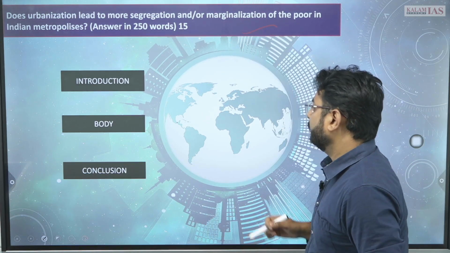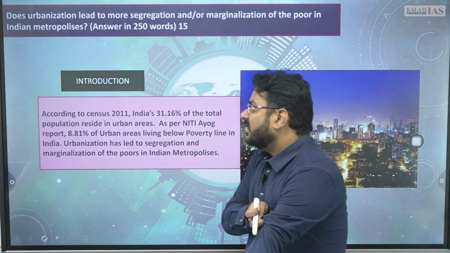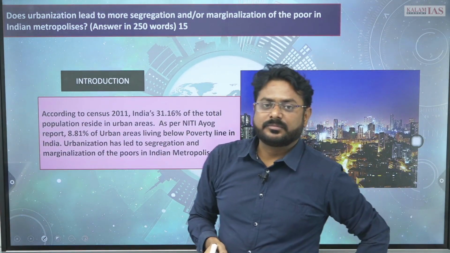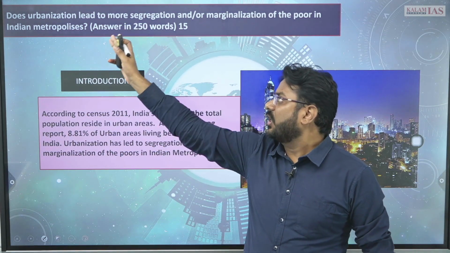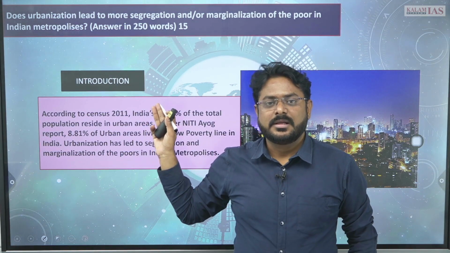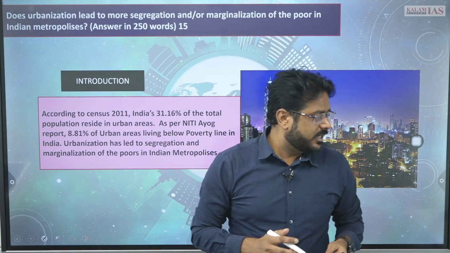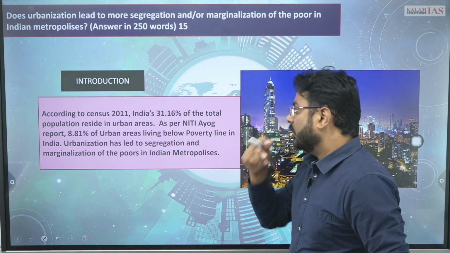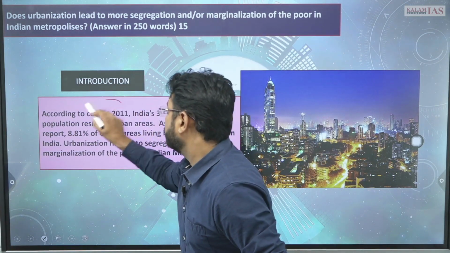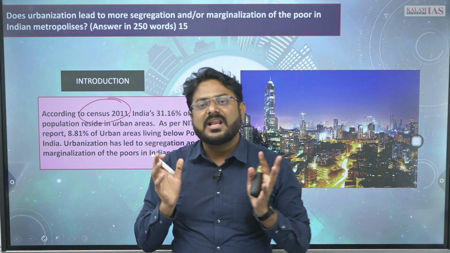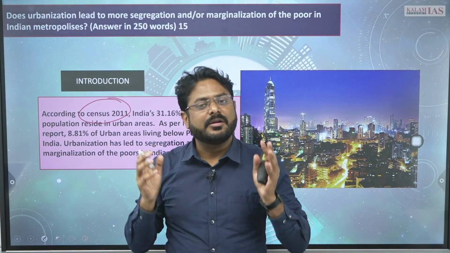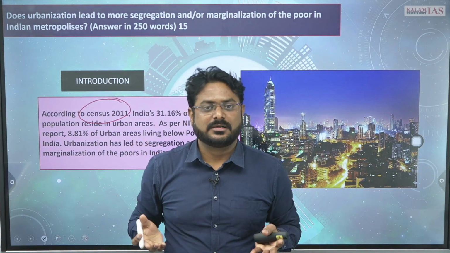So these are the things. What can you write in the introduction? The introduction is directly talking about urbanization, right? So in the introduction you can talk about the census 2011, because this is the most reliable data you have when urbanization is concerned, right?